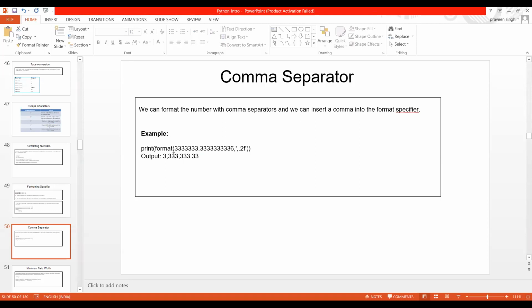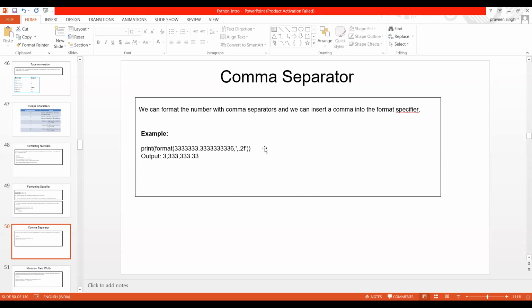If they write 50,000, they will definitely write 50, then a comma, then triple zero. That is how it appears in PDFs, and there we format the same number with the comma separator.